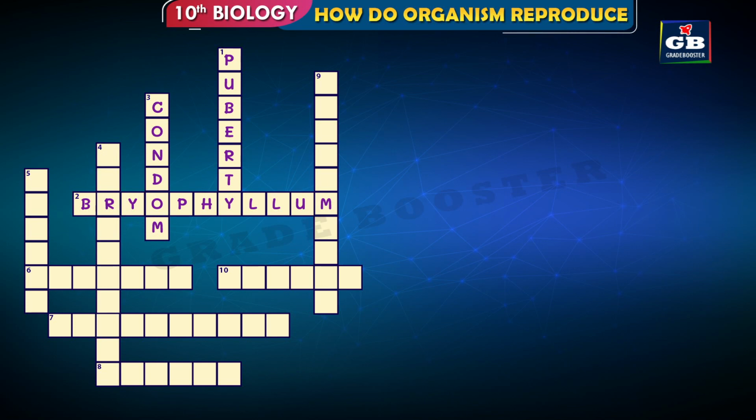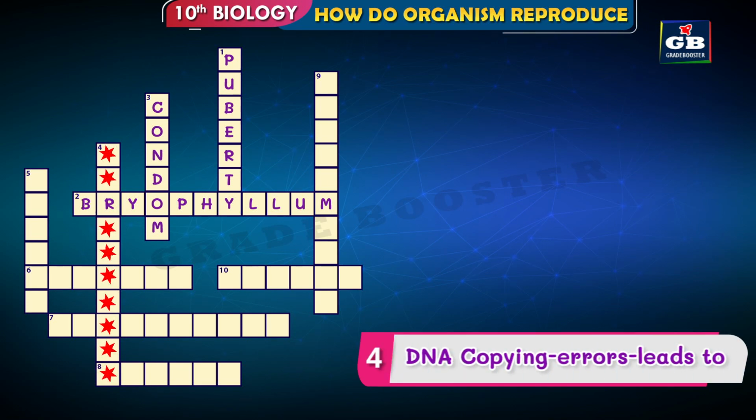Let us see the next one, 4 down. The hints are DNA copying, errors. So with the help of these hints we have to find the answer, DNA copying, errors. Did you get the answer?